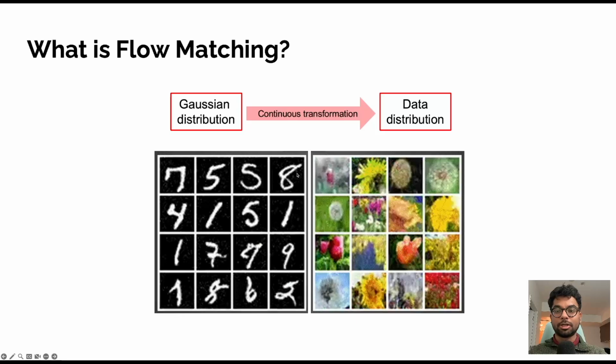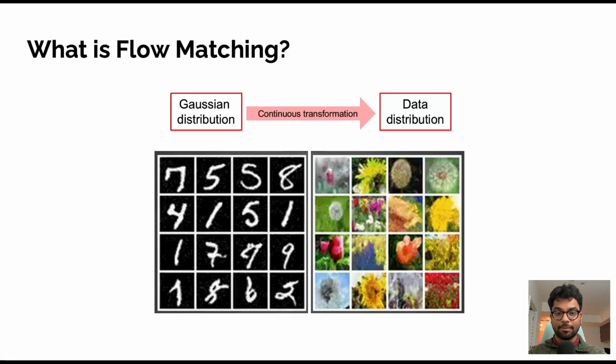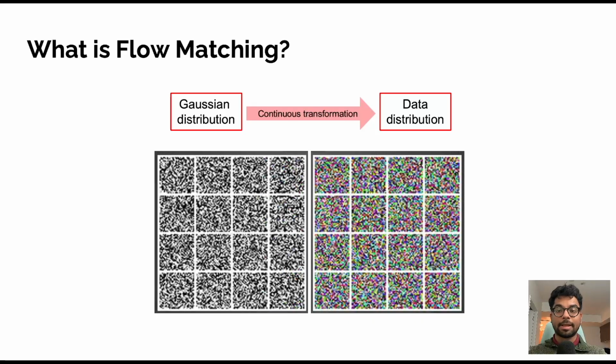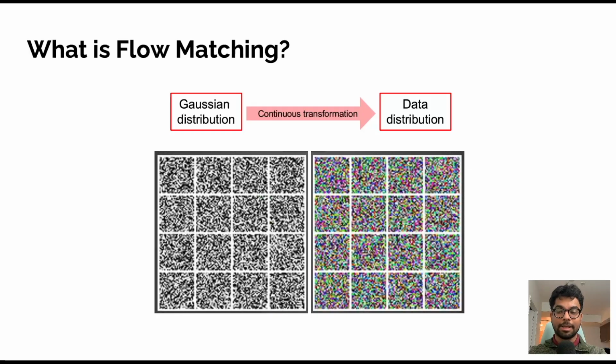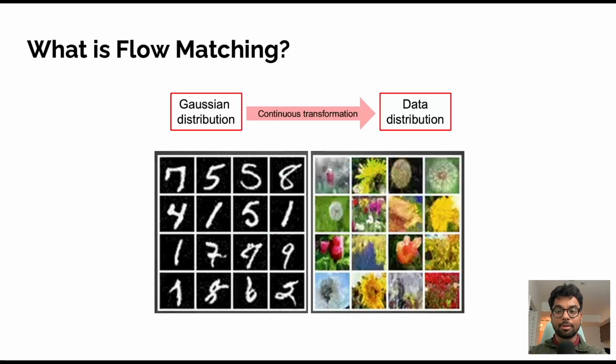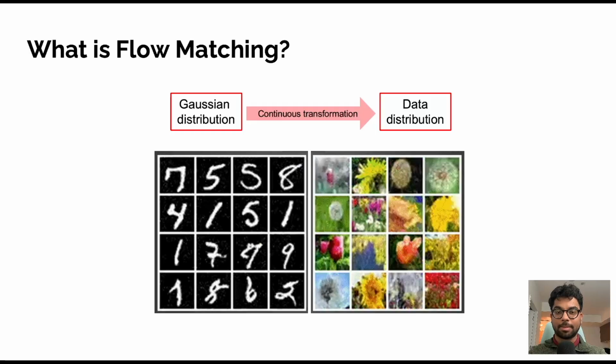To address the limitations of existing methods of solving inverse problems, we now turn to a generative modeling framework known as flow matching. The main idea behind flow matching is surprisingly simple. Instead of directly generating complex data, we start from a very simple distribution, typically Gaussian noise, and then learn how to continuously transform samples so that they gradually become realistic samples.